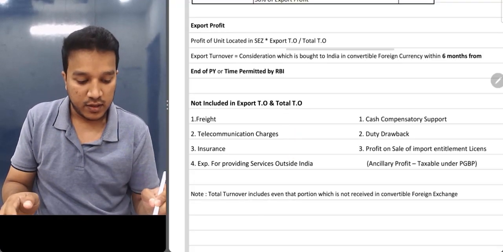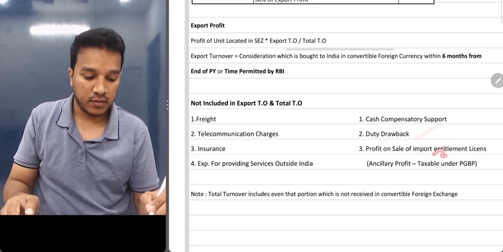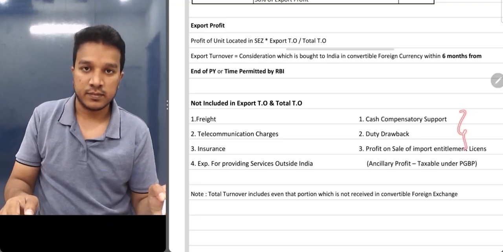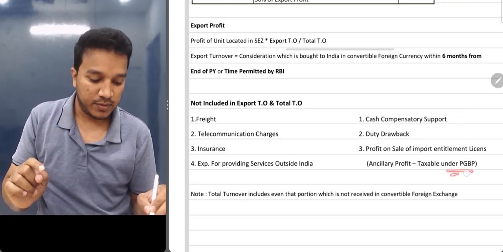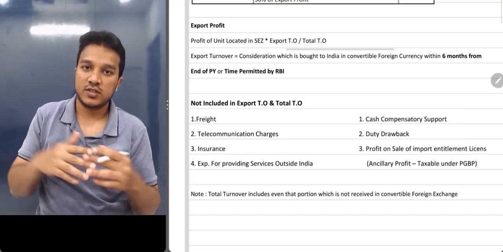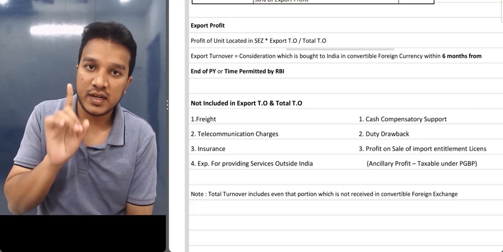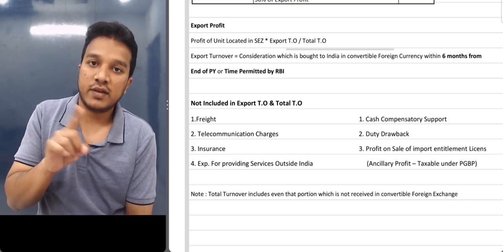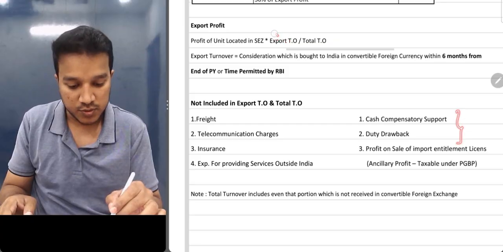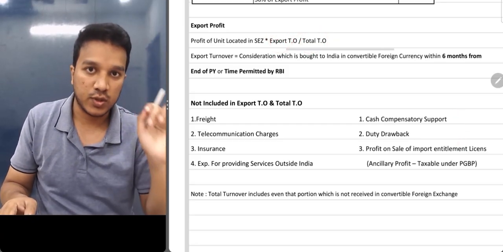Okay, and then on the other side, if you see cash compensatory support, duty drawback, profit on sale of import entitlement licenses, all these three are incomes. They are taxable under PGBP. Okay, but these are not related to your exports. These are not your export related income. We will give deduction under 10AA only for your exports. So don't add these in your export turnover or total turnover. Don't inflate your export turnover or total turnover is what the law is saying.